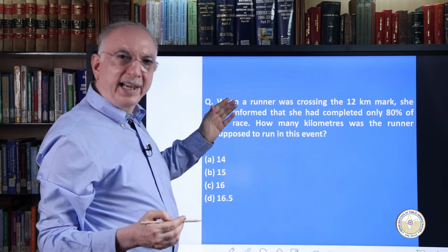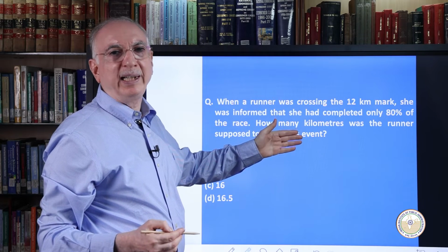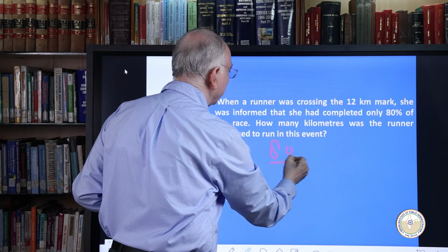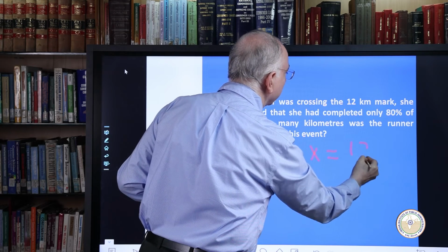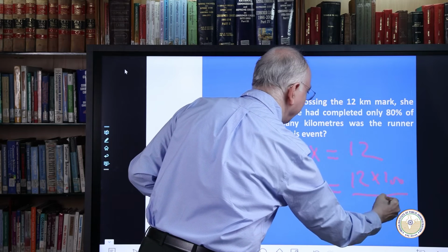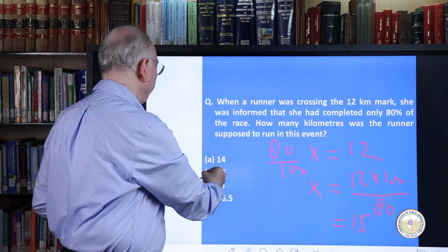So option B is the right answer. Next question. Essentially, 12 kilometers is 80% of the total distance. That means 80 upon 100 into x, where x is the total distance, is equal to 12 kilometers. So x will be 12 into 100 upon 80. That means 15. So the right answer is option B.